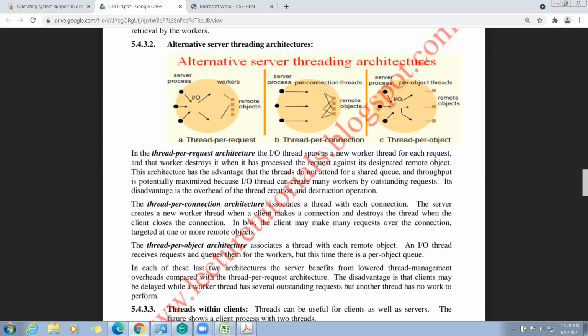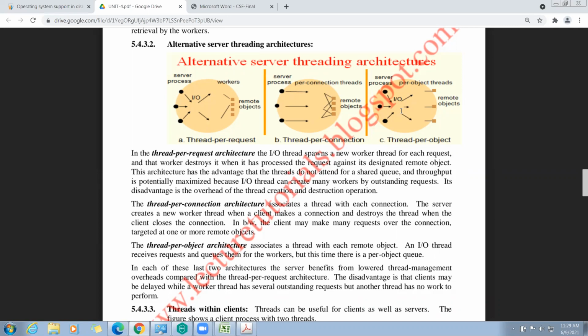That means one client can make one or many requests to the remote object using a single connection. That is the difference between thread per connection and thread per request. Last one is thread per object.